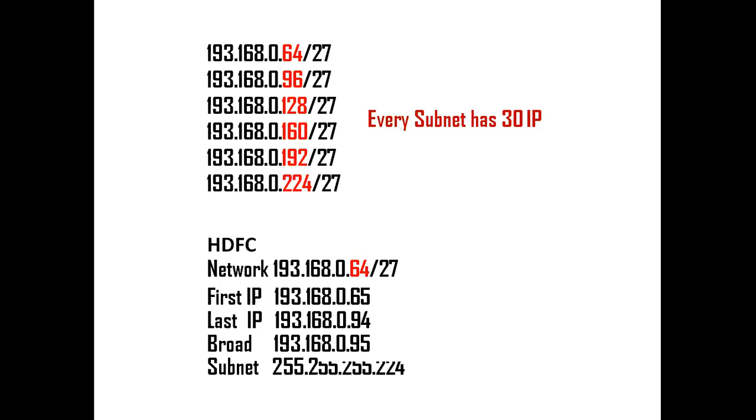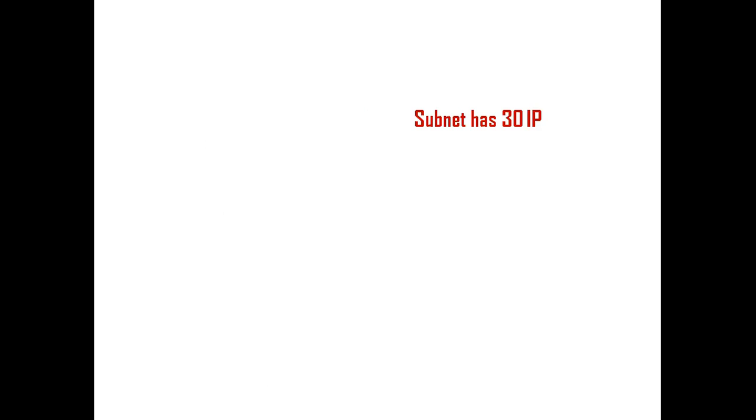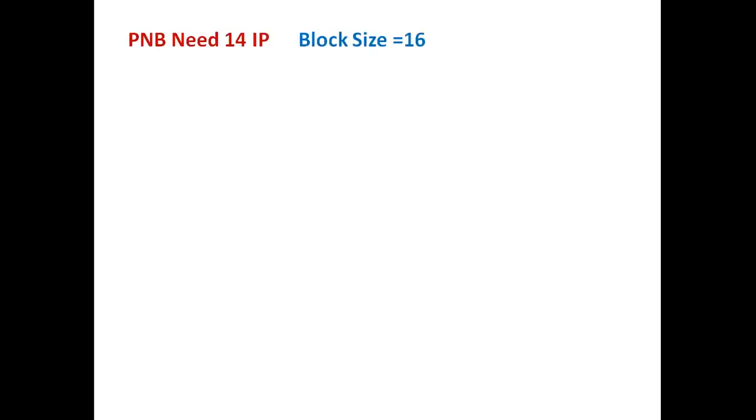That's why again we have to do subnetting here, brother. So we are doing VLSM. Punjab National Bank needs 14 public IP addresses. It means it requires a block size of 16, and this is my network. Here we have 8 host bits. Now we are going to convert 4 host bits into network bits.